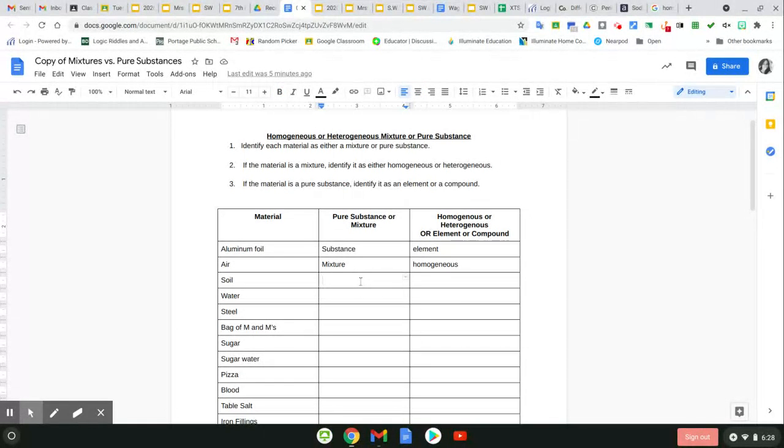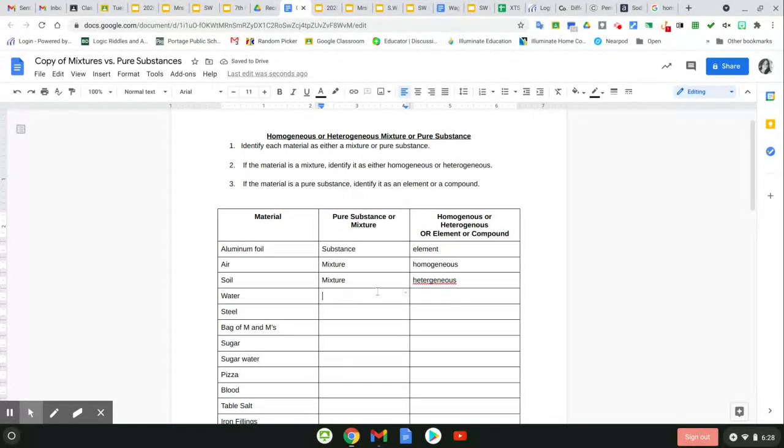Soil. Soil is considered a mixture. We can usually see all the different pieces of the soil. Sometimes soil can be considered homogeneous if it is more uniform throughout. But if you actually took a magnifying glass up to it, you would see the different elements, the different pieces of the soil. So we're going to call that heterogeneous.